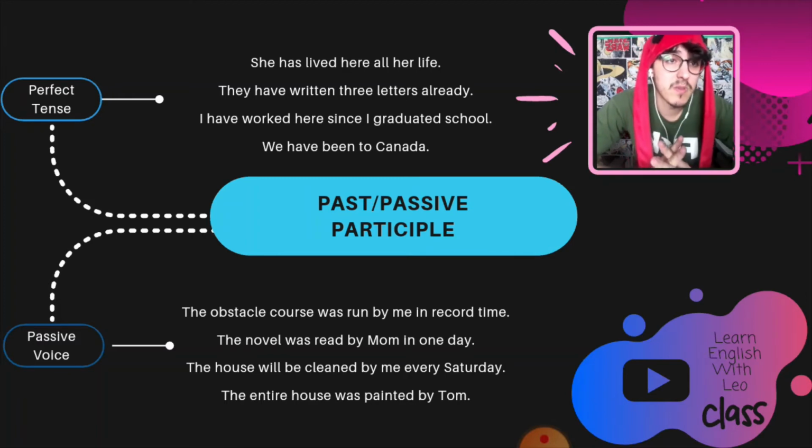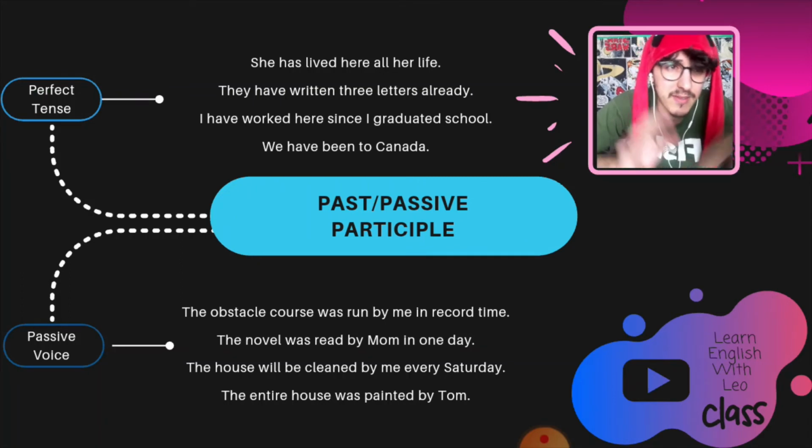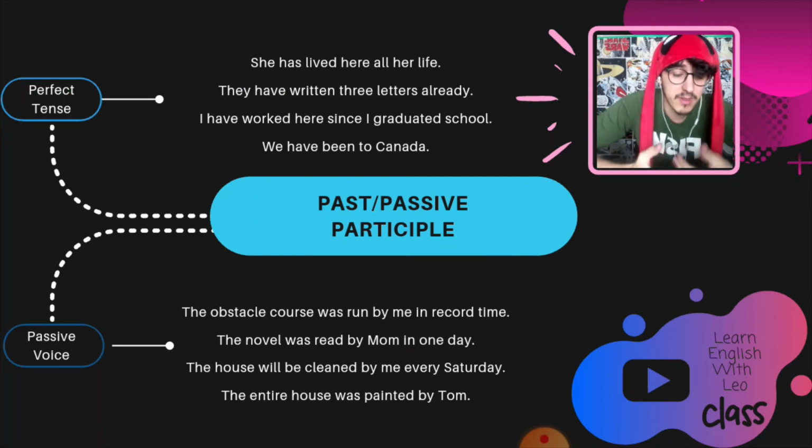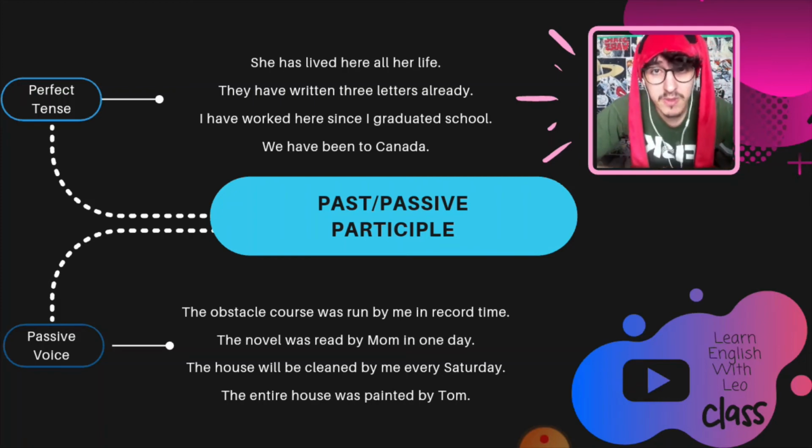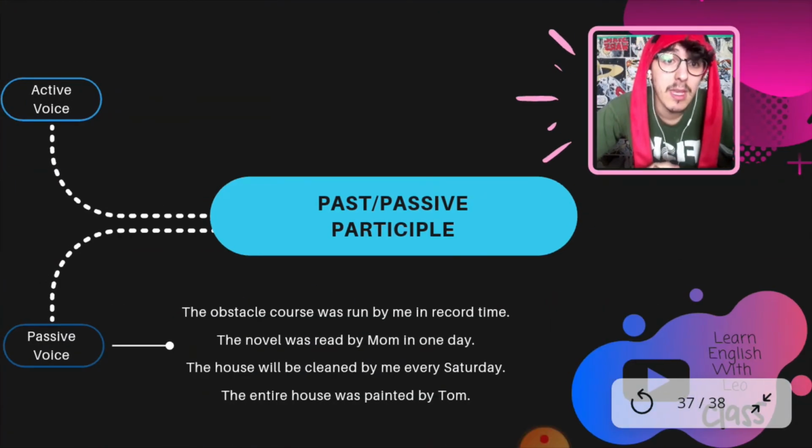So in this transformation from active voice to passive voice, we need to change the verb too, all right? And we have some other rules, but the verb form that is the focus of this season is what? The past participle. So let's try listening to how the active voice is.